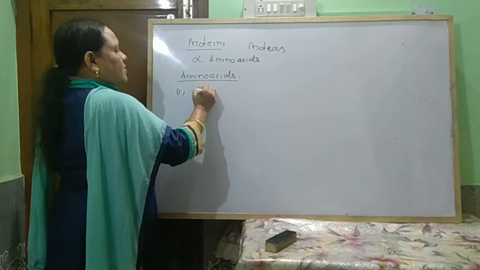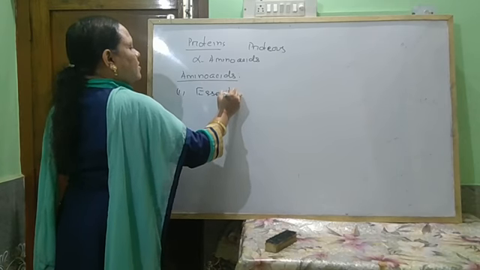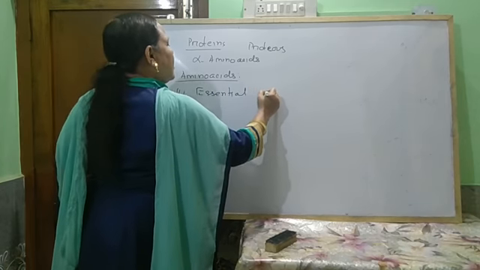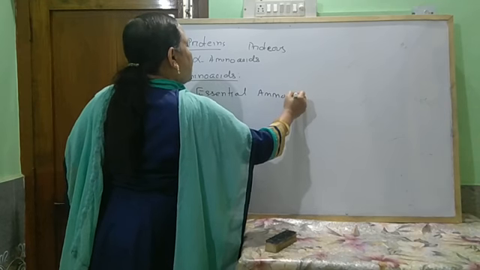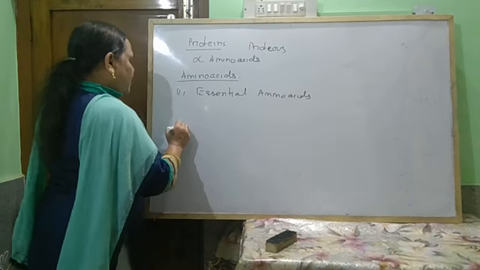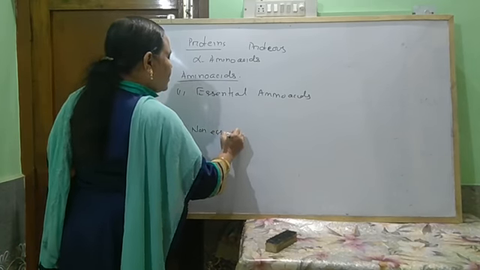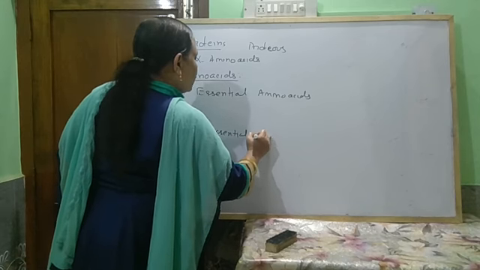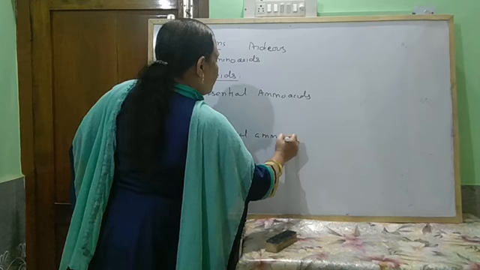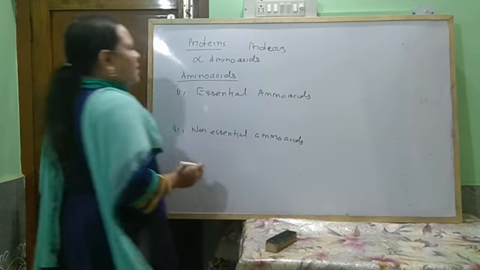One is known as essential amino acids and another is non-essential amino acids.